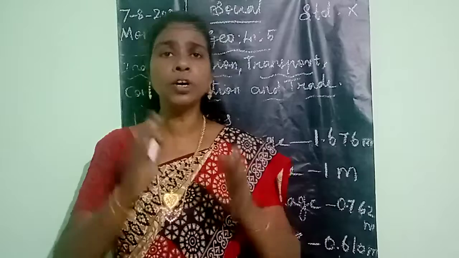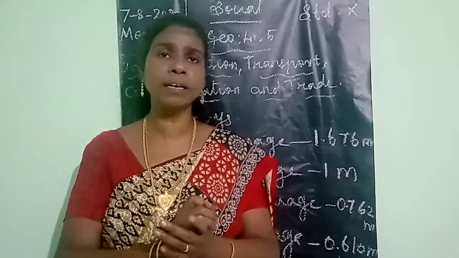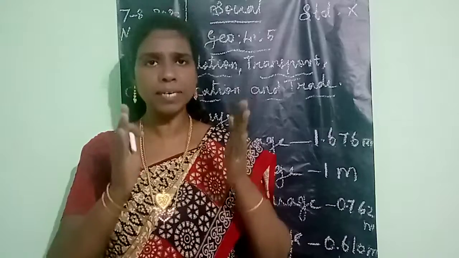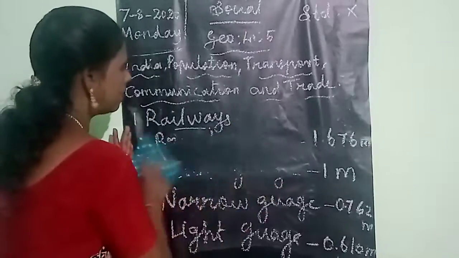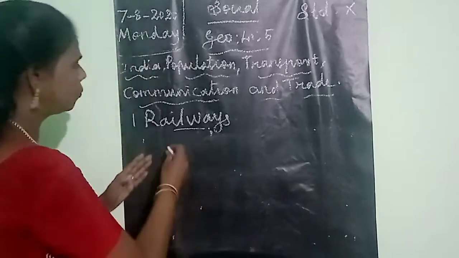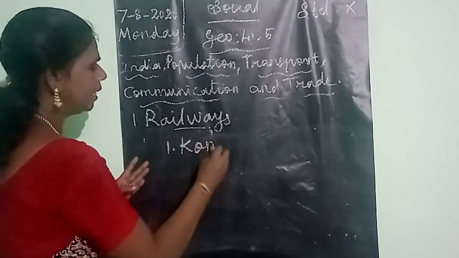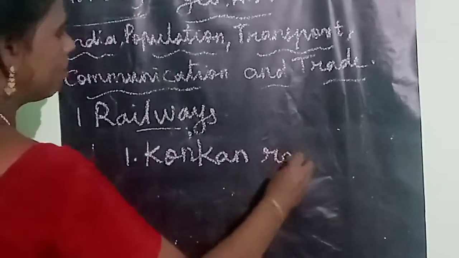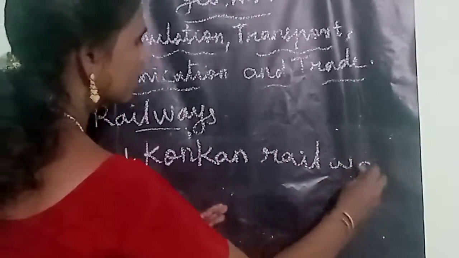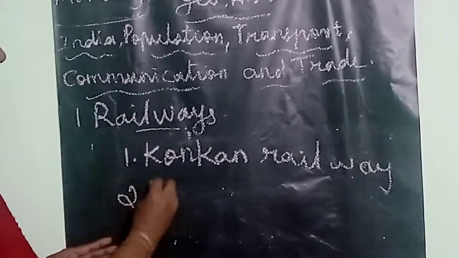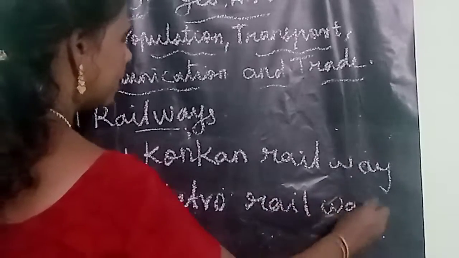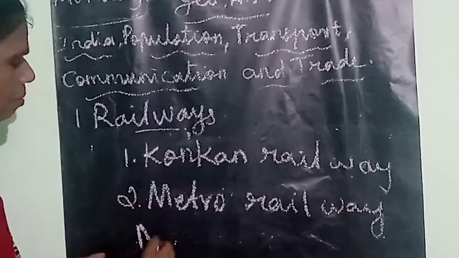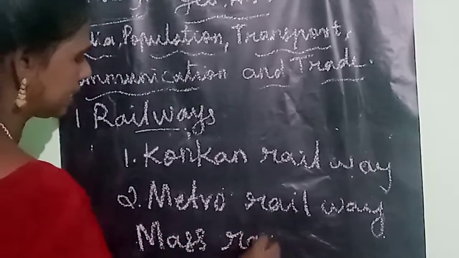Listen very carefully. There are two types: the first one is Konkan Railway, and the second one is Metro Railway. This Metro Railway is otherwise called the Mass Rapid Transit System.